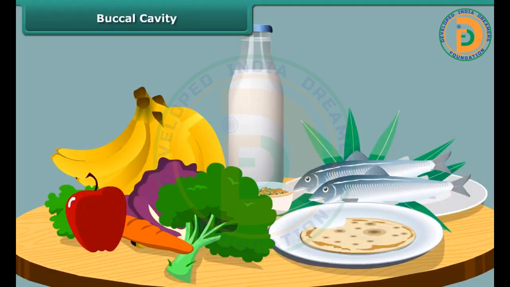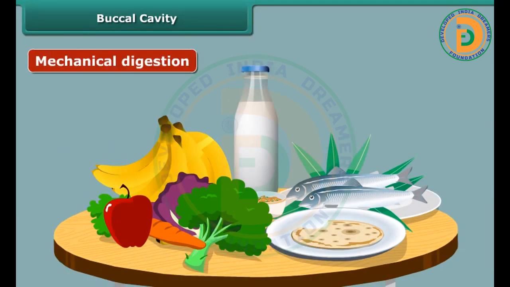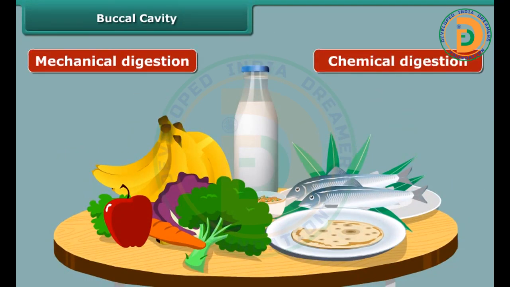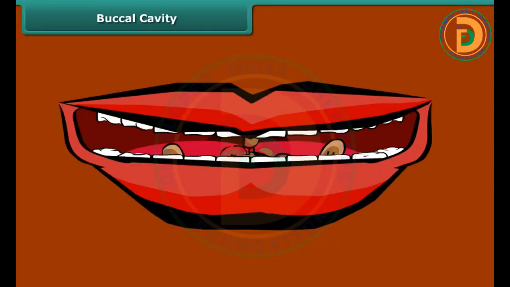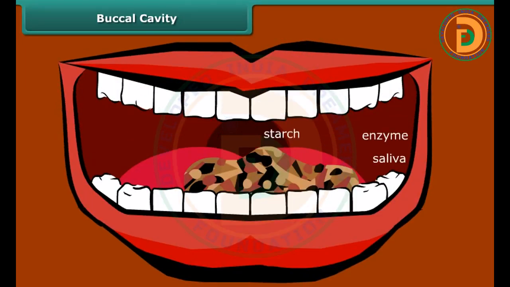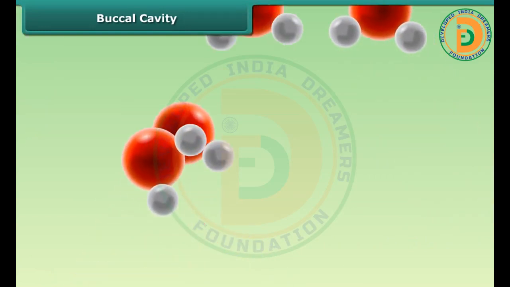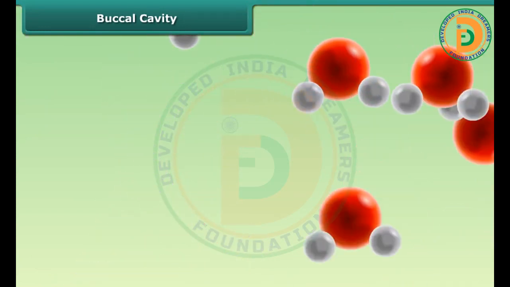Breaking down of food occurs by two ways: mechanical digestion and chemical digestion. Mechanical digestion is the physical breaking down of food when we chew the food with the teeth. Chemical digestion is the chemical breakdown of food into the molecules the body can absorb.